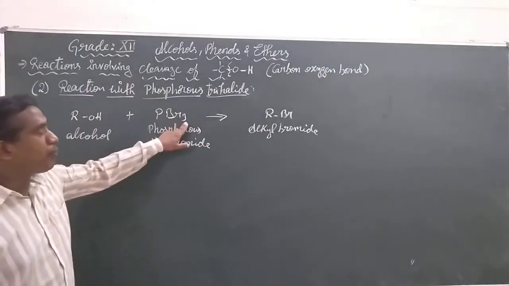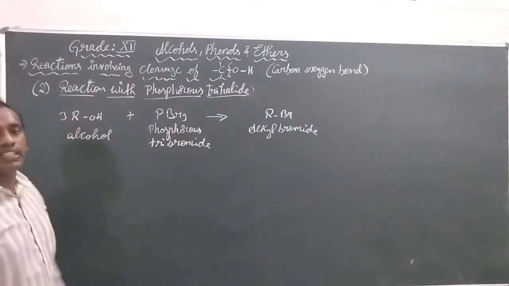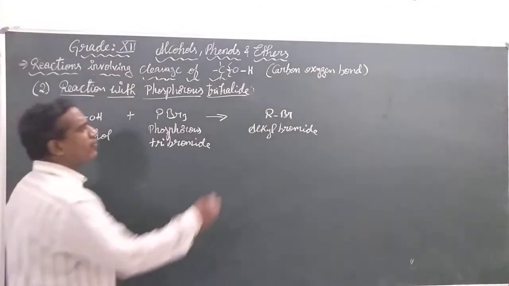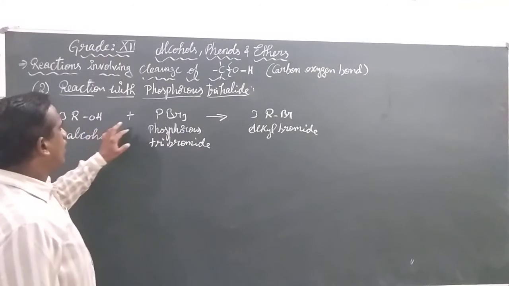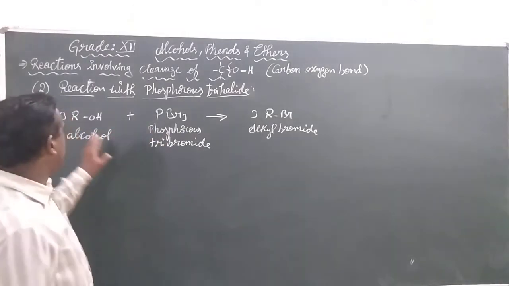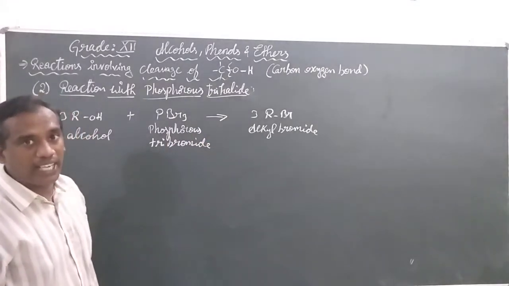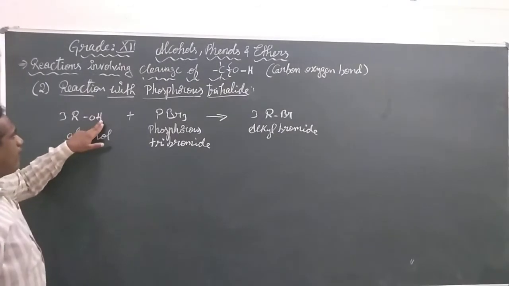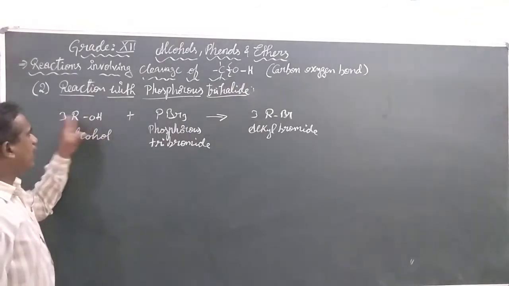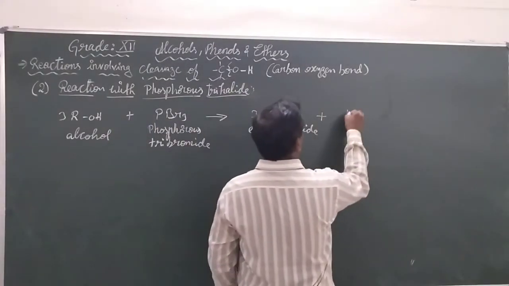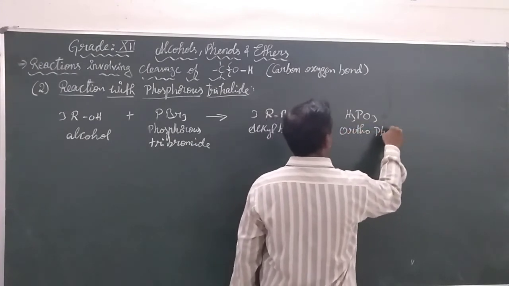But we have 3 bromines here, so in order to balance this reaction, we use 3 moles of alcohol, which means we will have 3 moles of alkyl bromide. So phosphorus tribromide, when reacted with 3 moles of alcohol, gives 3 moles of alkyl bromide. What are the remaining? We can find 3 hydrogens, 1 phosphorus and 3 oxygens. So we form H3PO3, orthophosphorous acid.